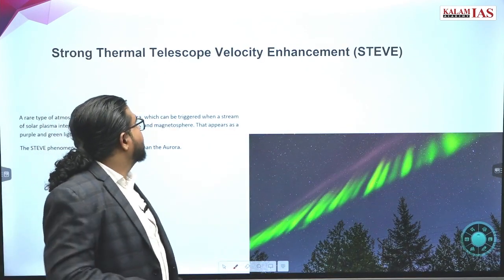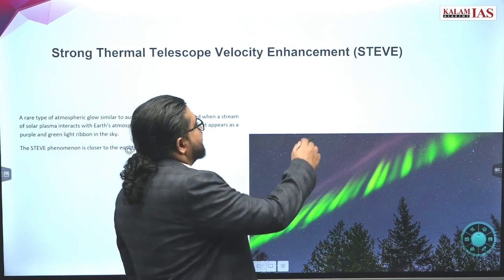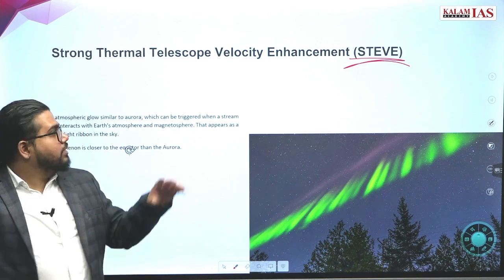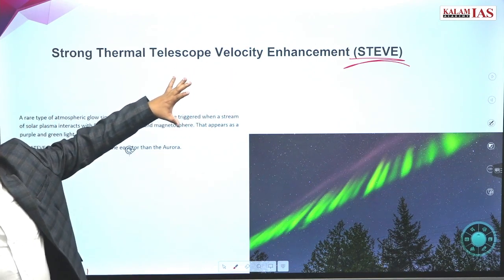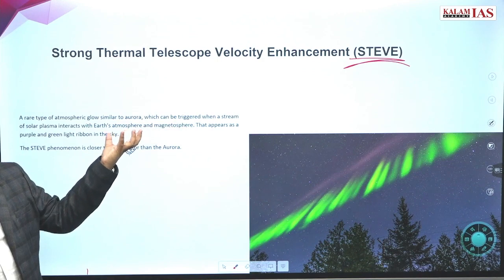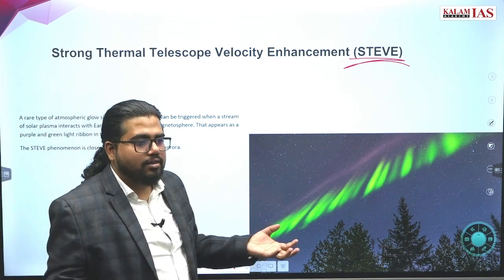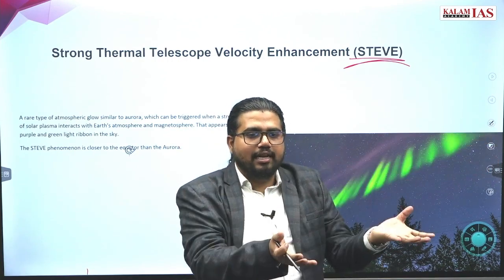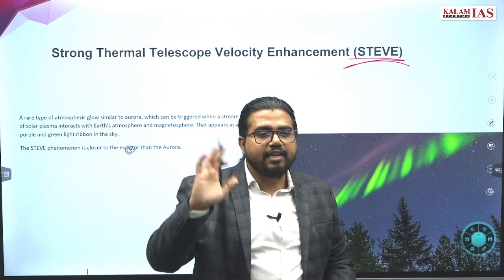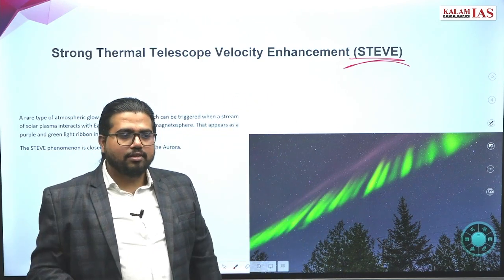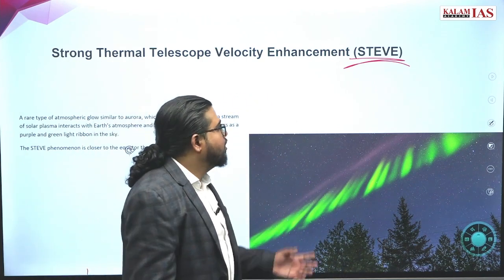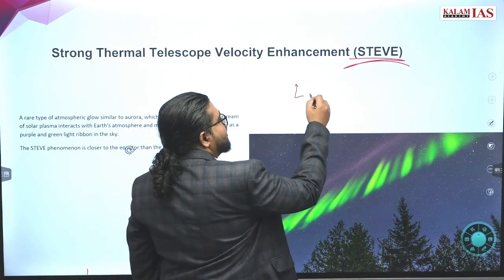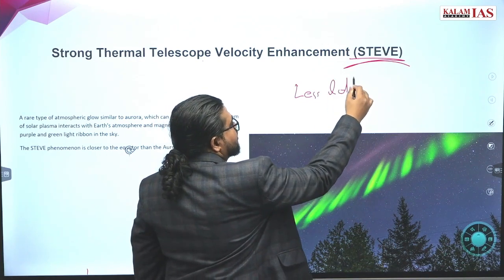Strong Thermal Emission Velocity Enhancement. What are the 2 things you need to know? These names look like something very big. What exactly is this? We have seen aurora. What is aurora? A solar flare comes and interacts with the ionosphere ions, and then light is produced. This is only observed at very high latitudes near the polar regions, Scandinavian countries and so on. This is a very similar observation, done at lower latitude regions.